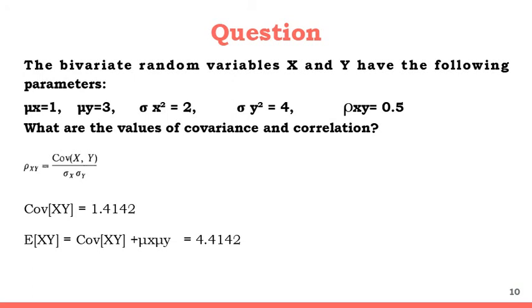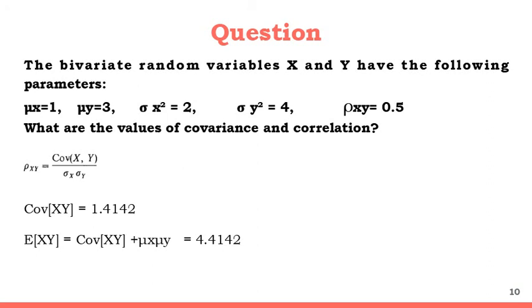Now there is an equation which relates the correlation coefficient and covariance, that is rho xy is equal to covariance of XY divided by sigma x sigma y. From this particular equation you can find out the covariance of XY, because rho xy is given, sigma x is given, sigma y is also given, and the answer you get is 1.4142.